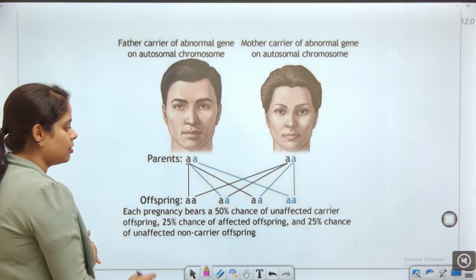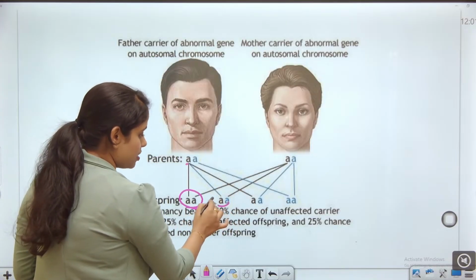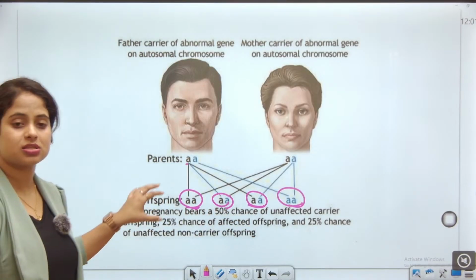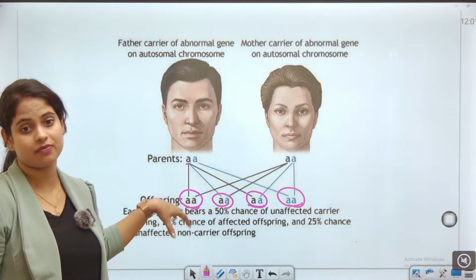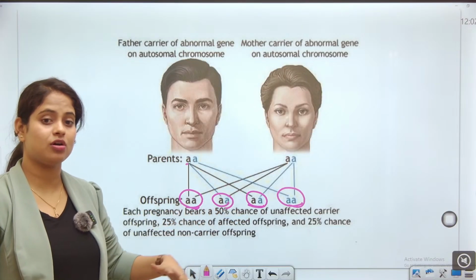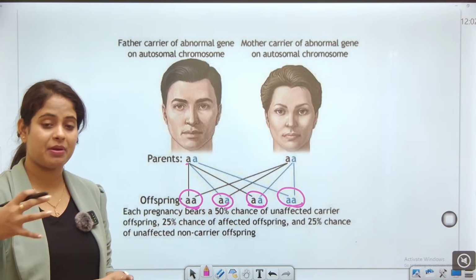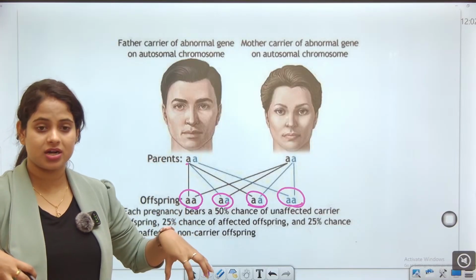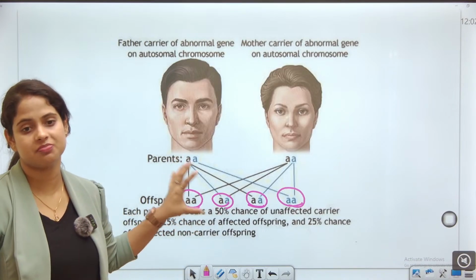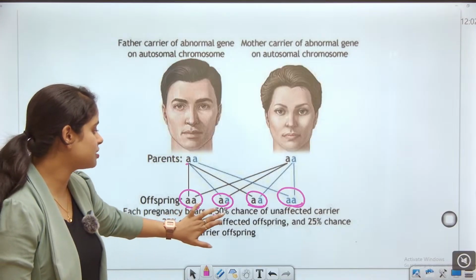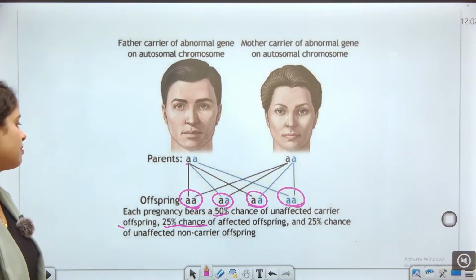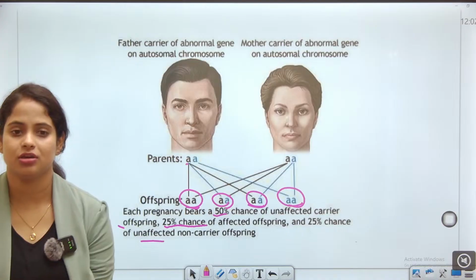So the offspring may be healthy, or half defective, or may be affected. There is a 25% chance of healthy offspring and a 25% chance of affected offspring. Each pregnancy bears a 50% chance of an unaffected carrier offspring, a 25% chance of an affected offspring, and a 25% chance of an unaffected non-carrier offspring.